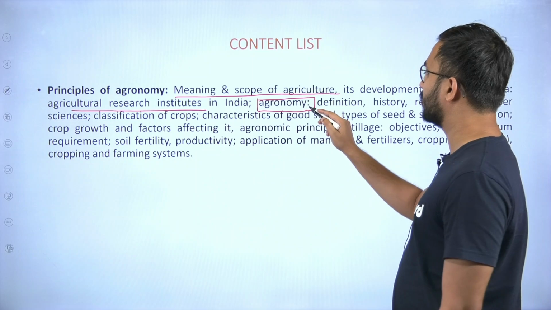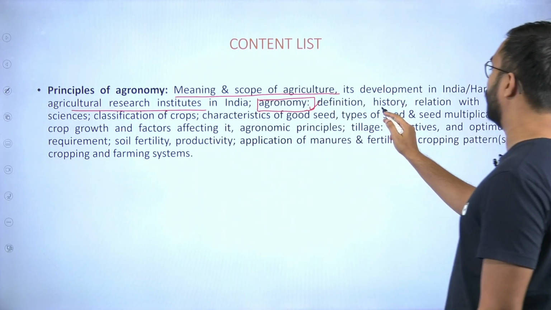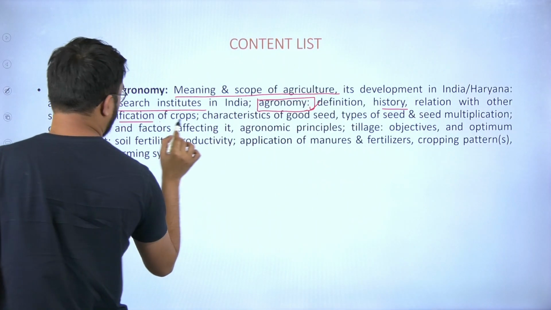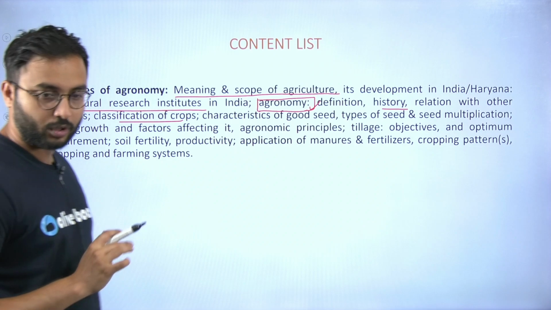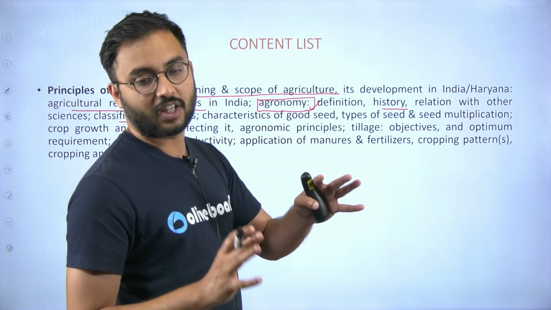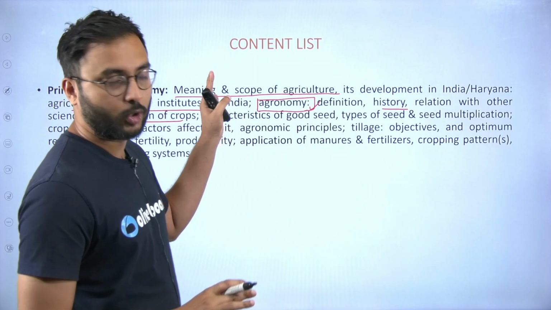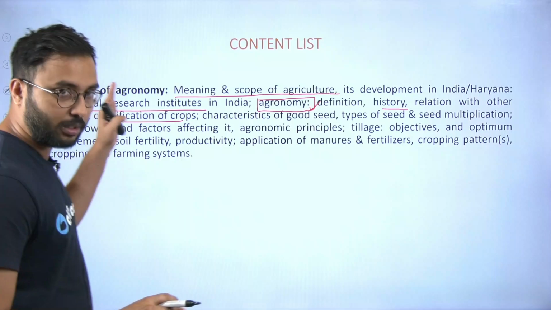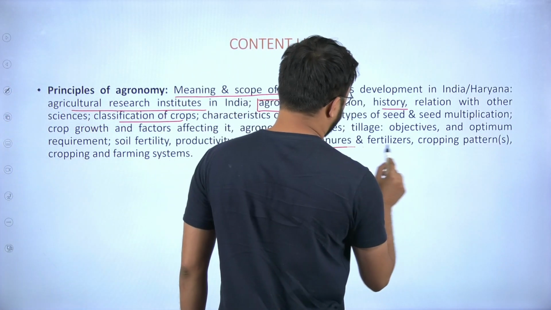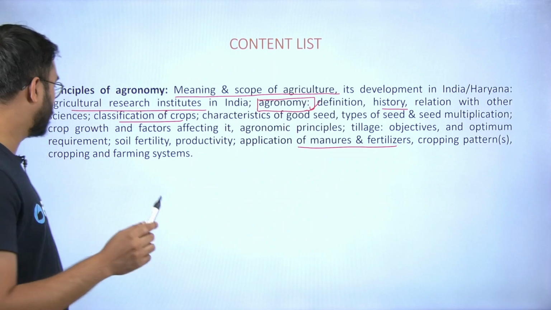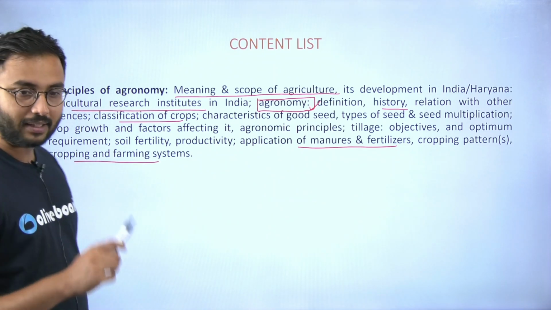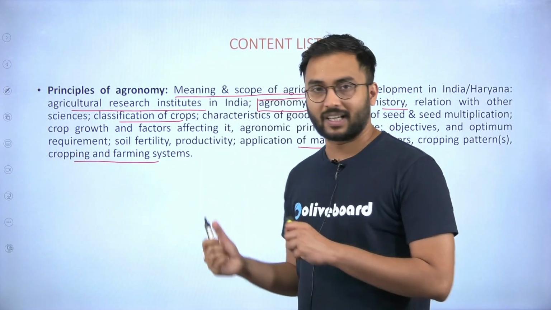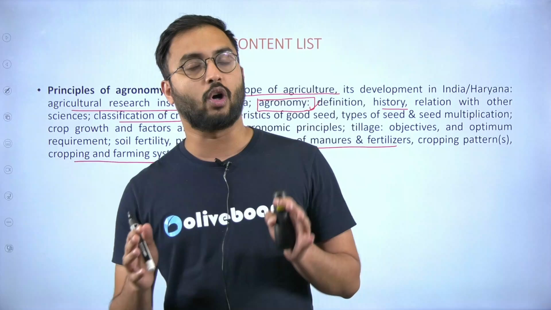And more importantly, we will discuss what agronomy is all about, what is its definition, what is its history, its relation with other sciences. Then we will be talking about classification of the crops. Now here comes the important part. We are going to cover all the classification of the crops in one of the lectures. Then we will be talking about agronomical principles, tillage, then about soil, that is edaphology, then fertilizers and manures. We will then jump into cropping system, farming systems, cropping patterns, etc. So let's begin with the first part of our agronomy. This is particularly in English, as you all could see.